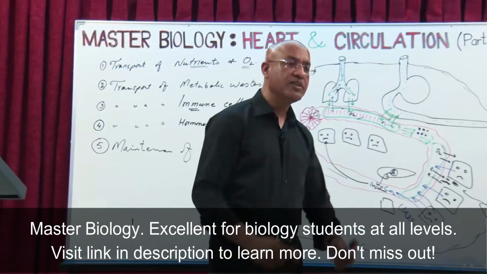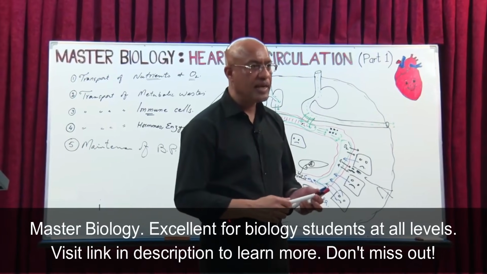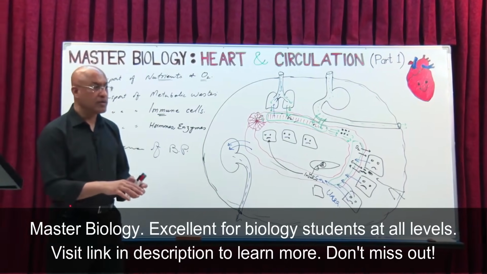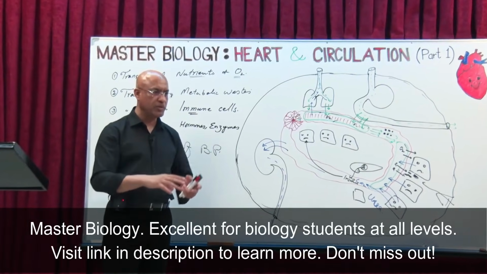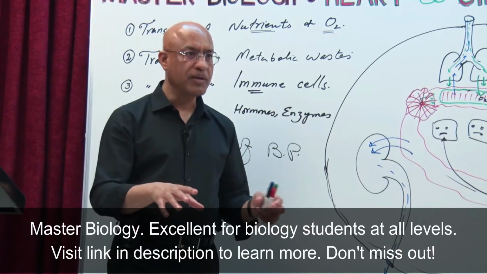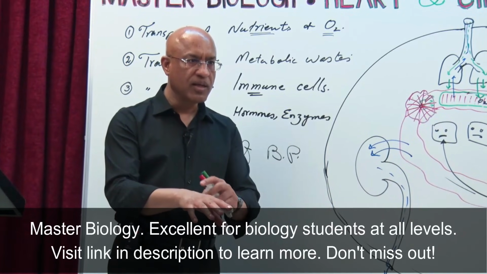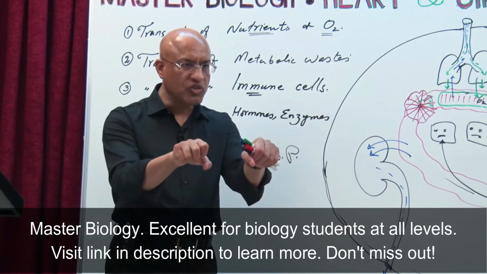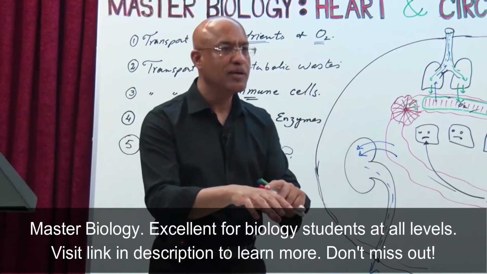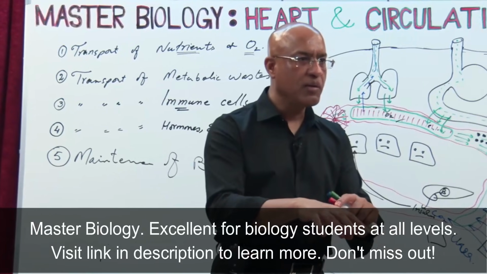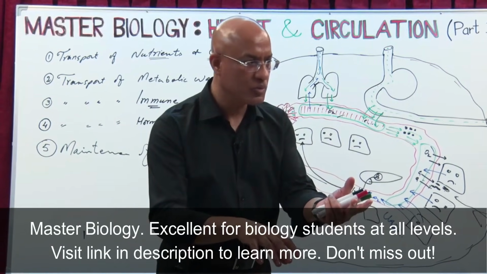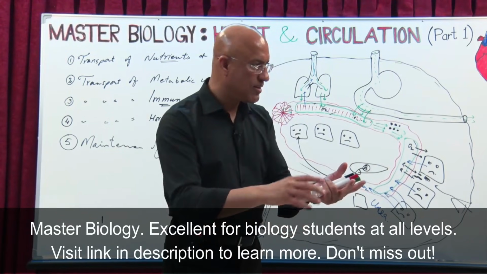Cardiovascular system has some more functions like thermoregulation. Thermoregulation means temperature regulation. For example, in humans, if you go into very cold weather, what happens? Blood vessels which are coming near the skin will constrict, they will shrink, they will bring less blood to the surface so that the body does not lose the heat. You are understanding what is happening?